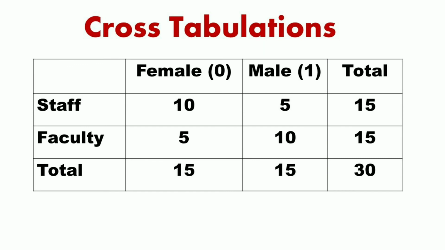To summarize the association between two categorical variables, we create a cross tabulation. A cross tabulation, or just what we can say a cross tab, is a table that looks at the distribution of two variables simultaneously. Consider an example of a cross tabulation from the following data organized by gender, male or female, and employee classification, that is faculty or staff, and we want to check the correlation between gender and employee classification. We can arrange these data into the table given here, and this is an example of a 2x2 model of cross tab.